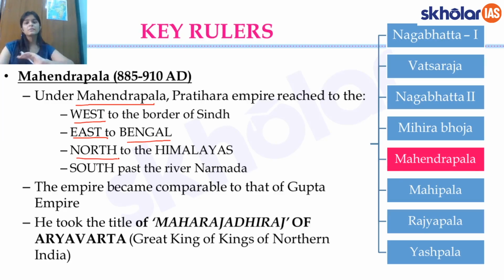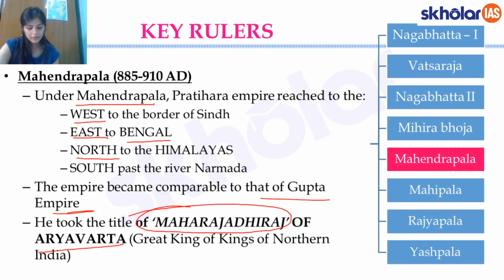So you can see the kind of expansion that Mahendrapala had done to the Pratihara empire, and the empire became almost as mighty that it could be compared to that of the Gupta Empire. So Guptas, we have done in our ancient history how mighty an empire it was. It became comparable to something of that kind under the reign of King Mahendrapala. And because of all these military conquests and victories, he took the title of Maharaj Adiraj of Aryavarth, the great king of the kings of North India. So Mahendrapala, the further expansion of the empire continued.